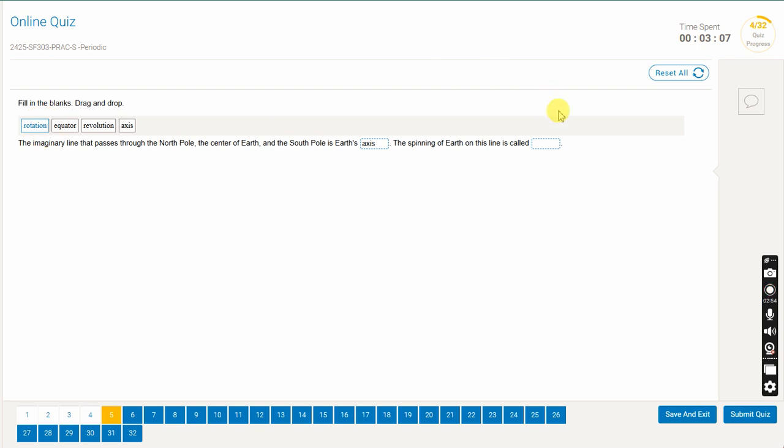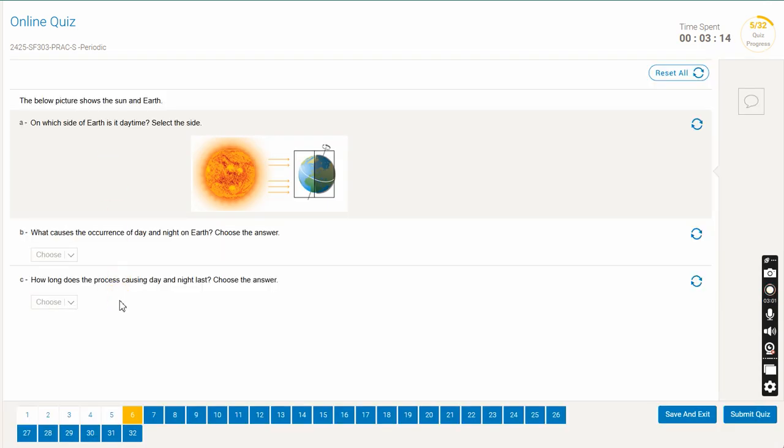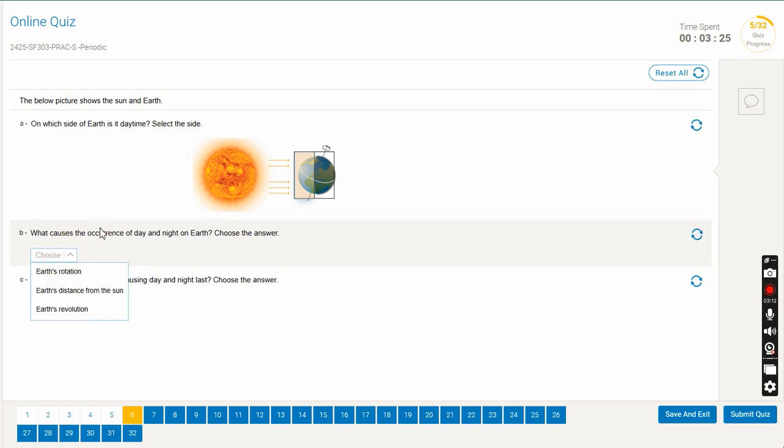So now whenever the Earth is moving around the axis, that's called rotation. The next one is, on which side is the Earth's daytime? And remember, where's light coming? When you go outside, when there's light outside, that is the day, right? So this is where the day will be, not the other side. That's the nighttime. What causes the occurrence of day and night on Earth? This is, if someone said that this is the Earth's rotation, that's correct. So Earth's rotation is what actually causes the day and night, not the revolution, the rotation. The rotation on the axis.